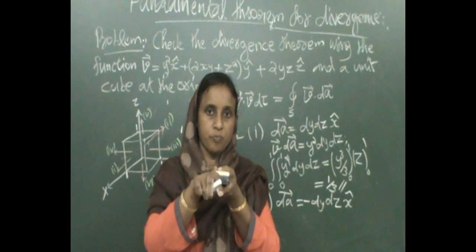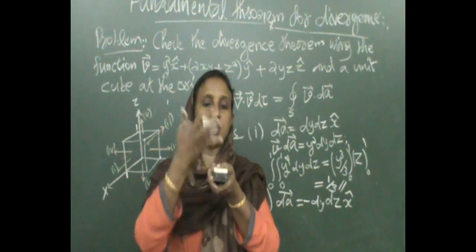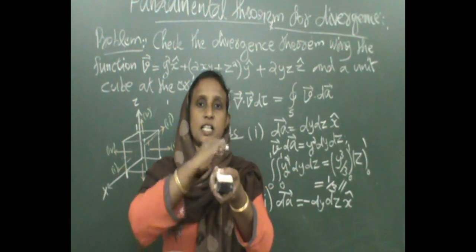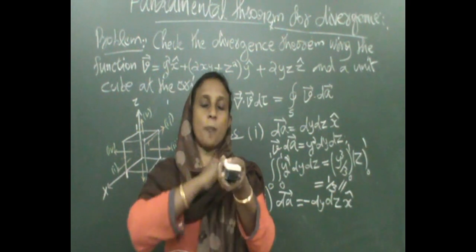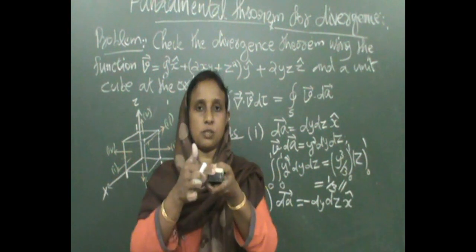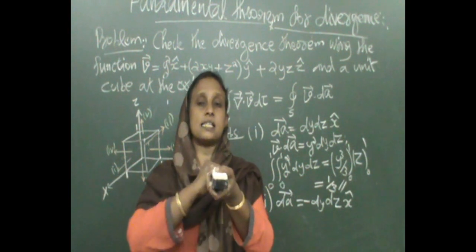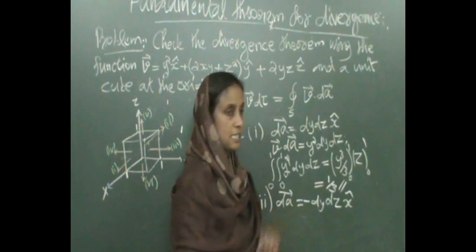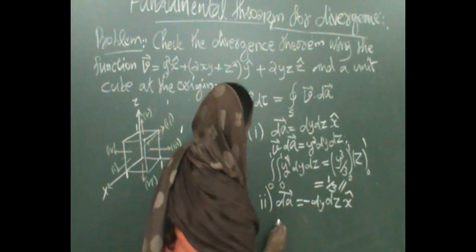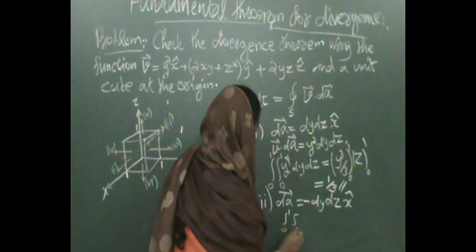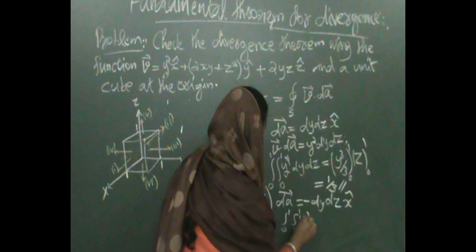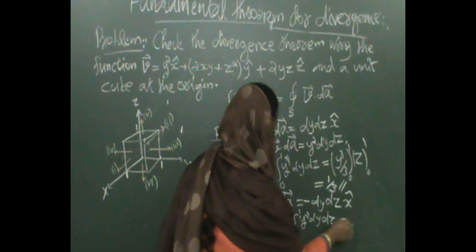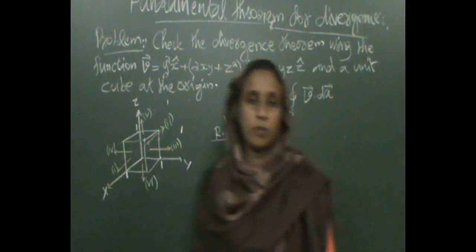The corresponding face at the back has its areal vector pointing in the opposite direction, that means minus x cap. So you have minus dy dz x cap, and this time your integral, 0 to 1, 0 to 1, y square dy dz with the minus sign, equals minus 1 by 3.